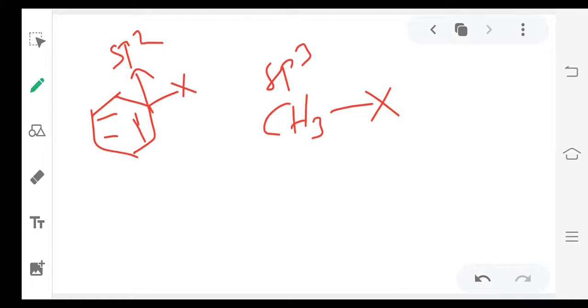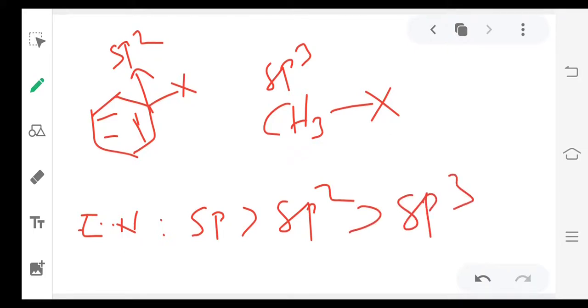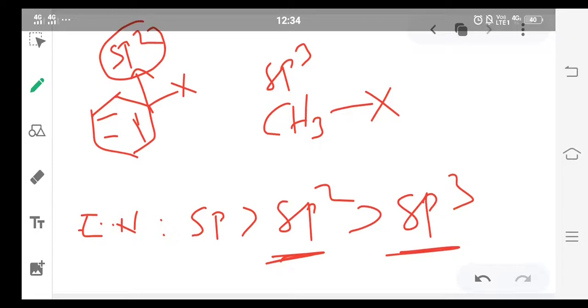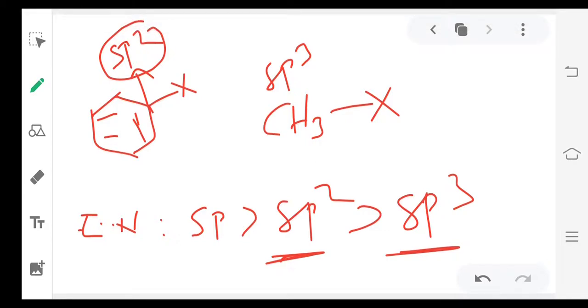See, sp2 carbon is more electronegative than sp3 carbon. So the electronegativity order for these hybridized carbons is sp greater than sp2 greater than sp3. So sp2 is more electronegative than sp3. When the electronegativity of carbon is more, this carbon won't give electrons easily to the halogen during heterolytic bond fission.